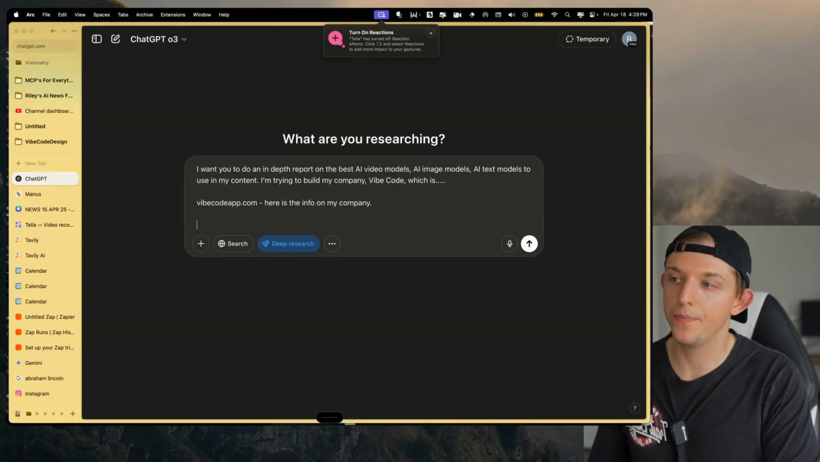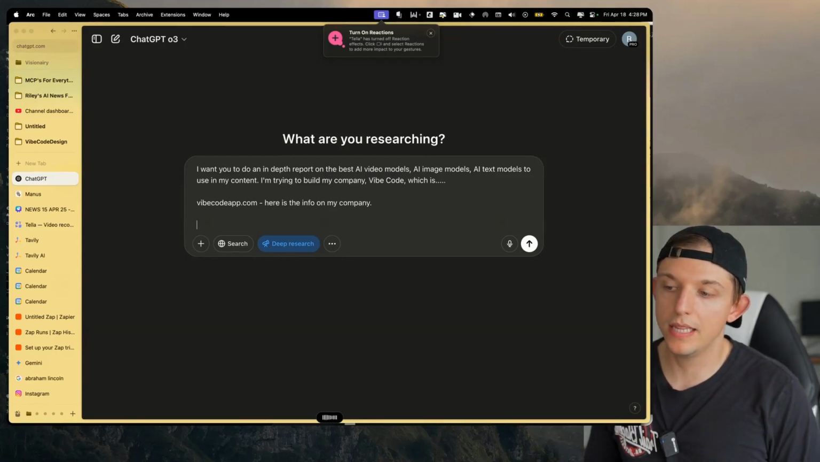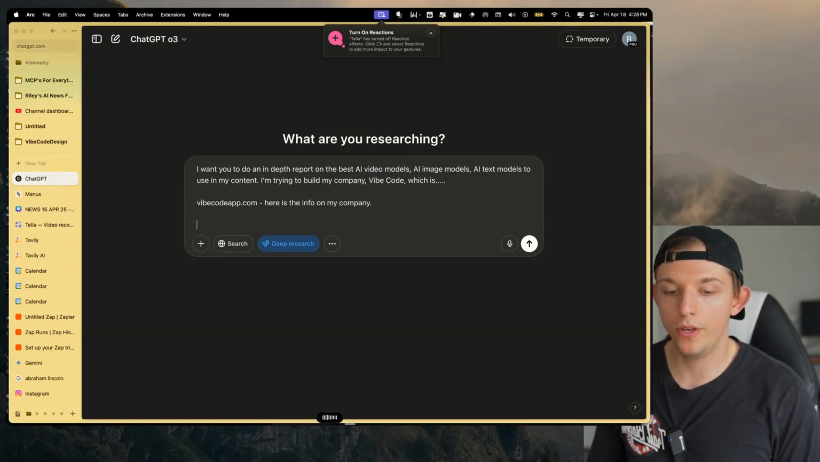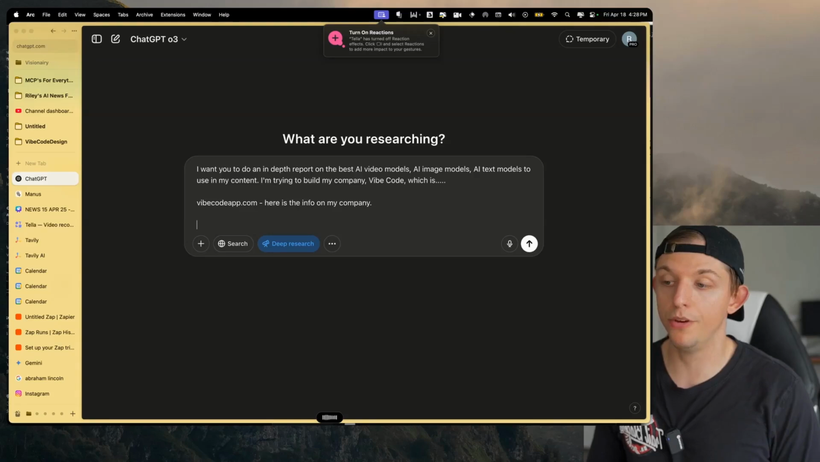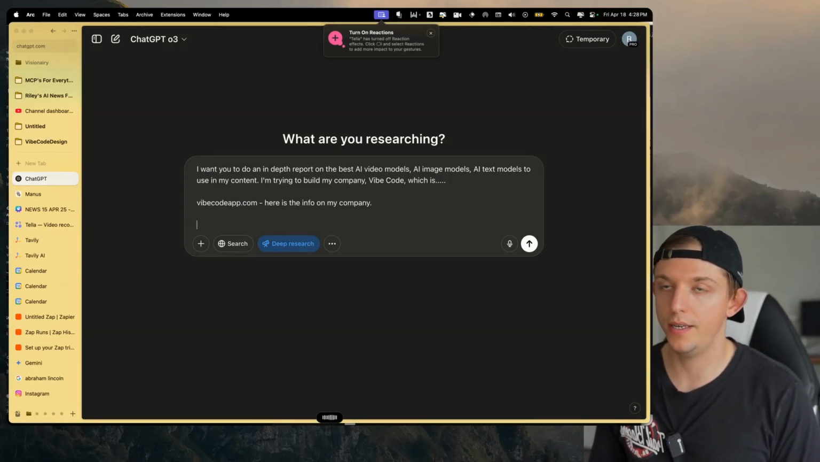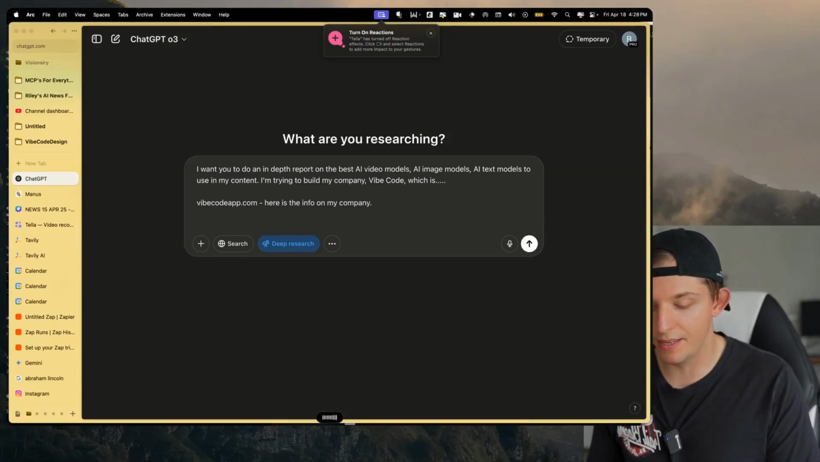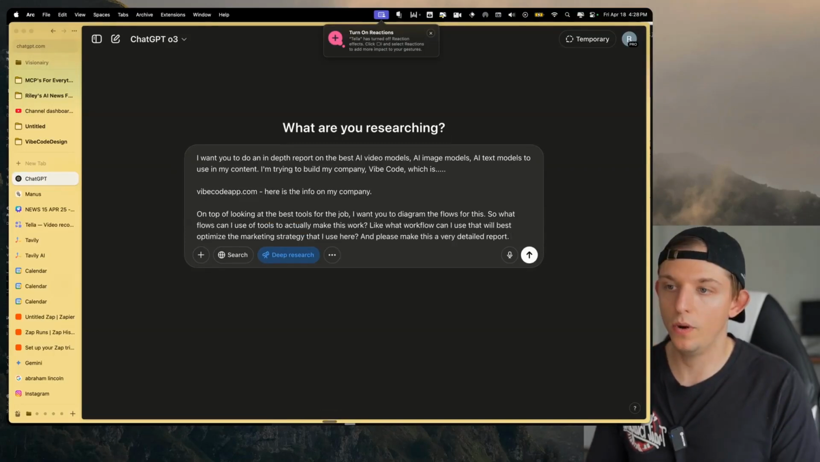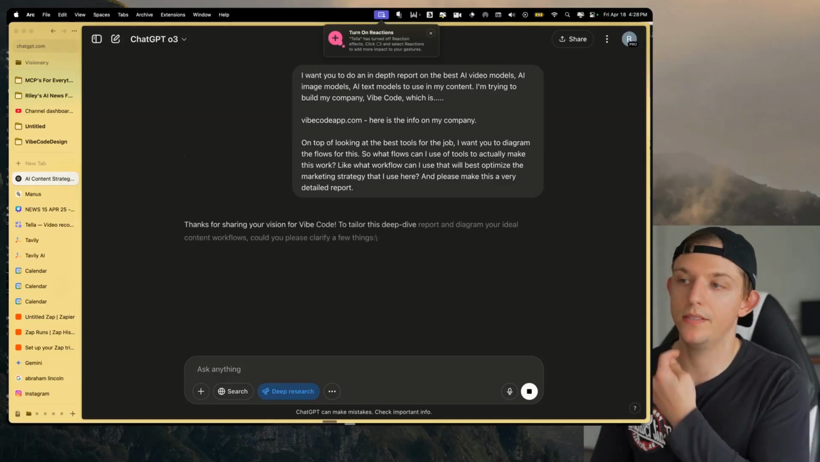And then we can say, on top of looking at the best tools for the job, I want you to diagram the flows for this. So what flows of tools can I use to actually make this work? What workflow can I use that will best optimize the marketing strategy that I use here? And please make this a very detailed report. And what it's going to do here is actually ask me some follow-up questions.